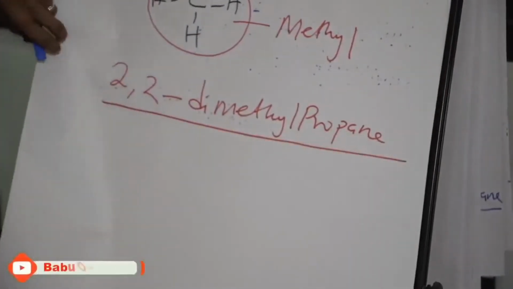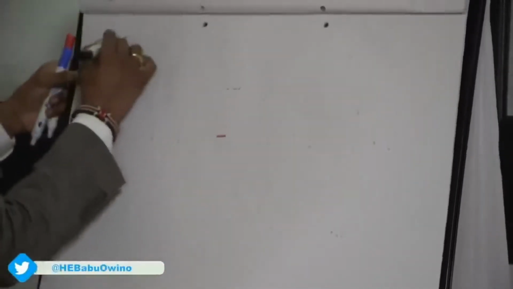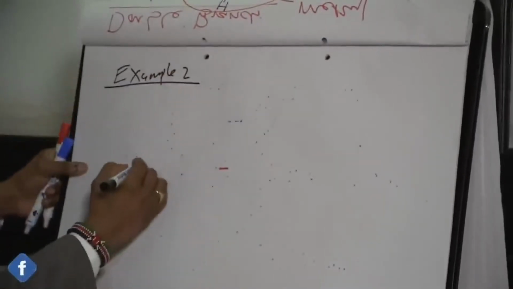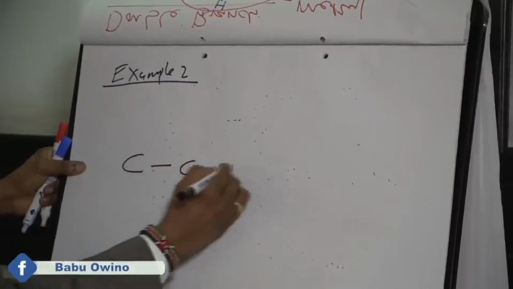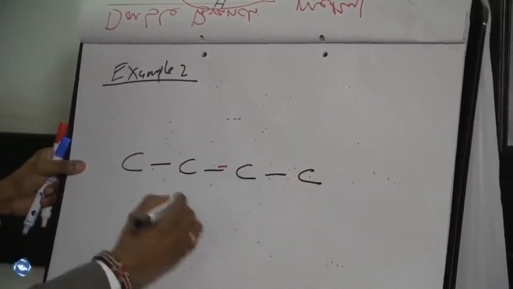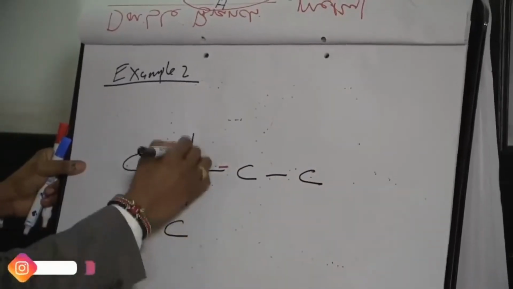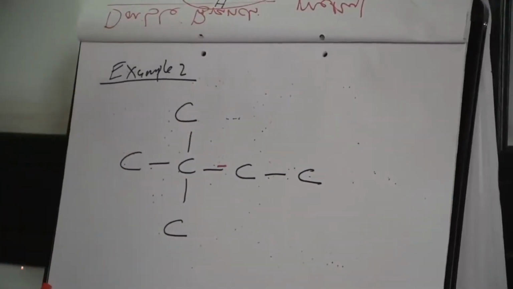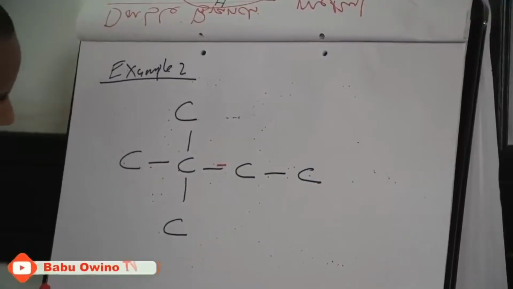Example 2. Check, look at that and look at it together with this.